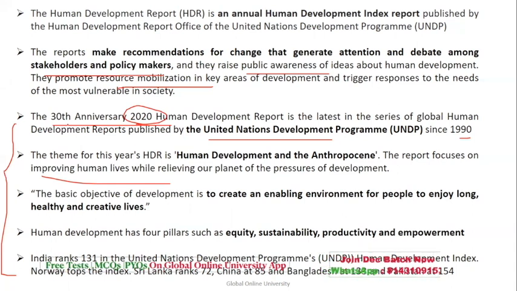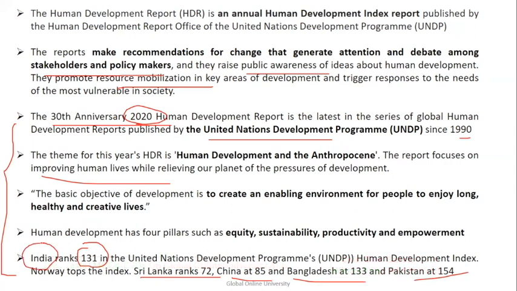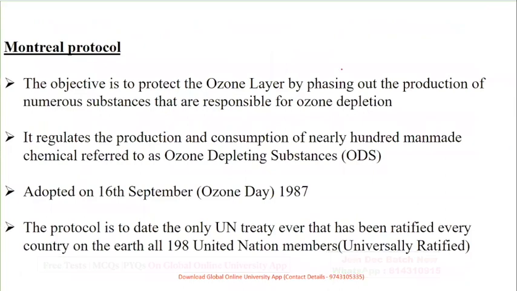India's latest rank is 131 with respect to this development index. Norway tops the index. Sri Lanka is at 72, China is 85, Bangladesh is 133, and Pakistan is 154. Obviously, you need to know the rank of India and which country tops the rank. That is Norway. Now coming to the protocols.